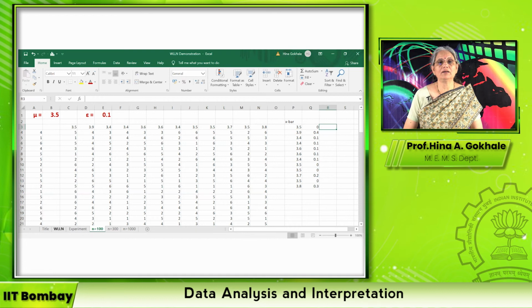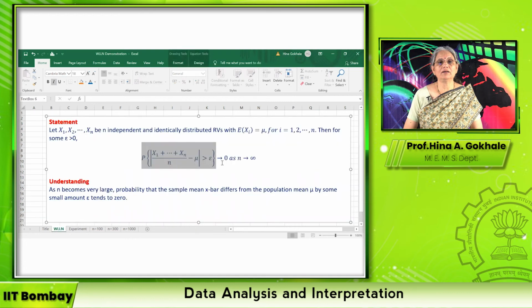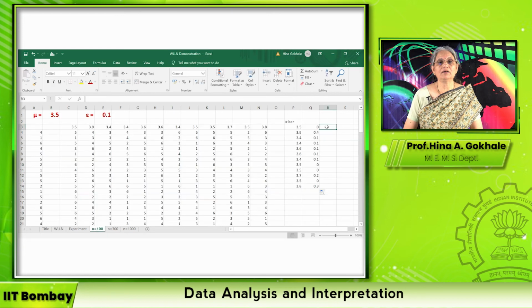If you go to here, it says the number of times it exceeds epsilon. So we have to come here and count the number of times it has exceeded 0.1. So we will do it in this way. We say equal to IF the absolute difference is greater than this particular value, you call it 1, otherwise you count it 0.